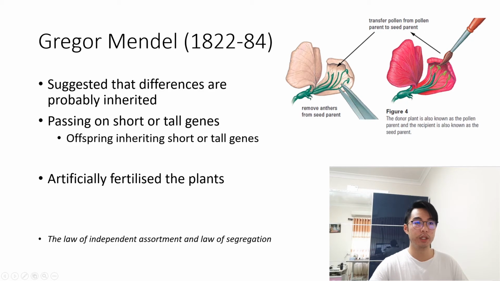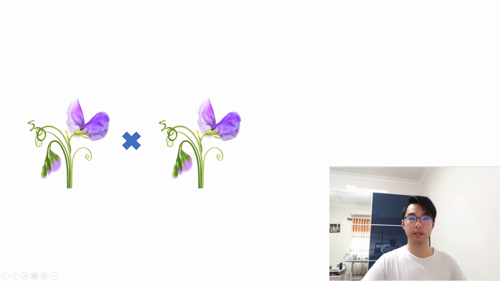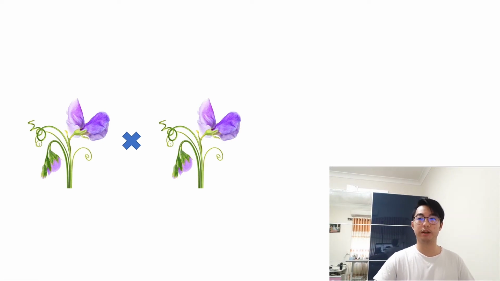Okay, so Mendel cross-fertilized these plants. He artificially fertilized them by grabbing pollen from one plant and cross-fertilizing it with the pollen of another plant. And Mendel found that when he bred some pea plants with colored flowers, for example, he got purple plants and fertilized it with another purple plant.